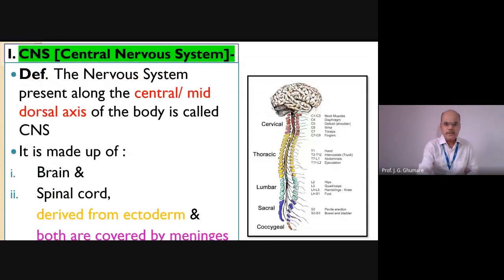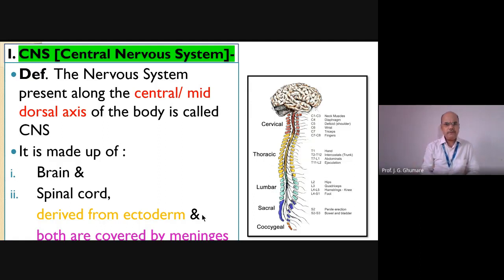As I already told you, the central nervous system is made up of the brain and, in the vertebral column, these are vertebrae actually from outside. In the vertebral column, we have the spinal cord. These two form the central nervous system. A simple definition: the nervous system present along the central axis or mid dorsal axis of the body. This is present on the dorsal side, as it is characteristic of vertebrata. The one which is present on the dorsal axis of the body, we call in short CNS, the central nervous system. As I already told you, it is made up of two organs. Number one is the brain, number two is the spinal cord.